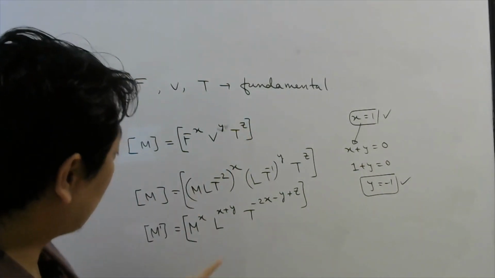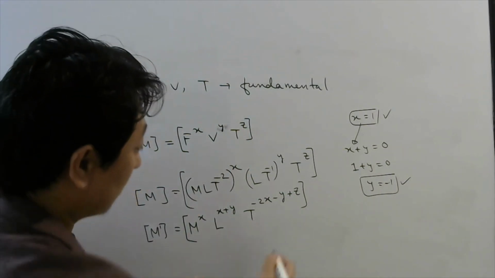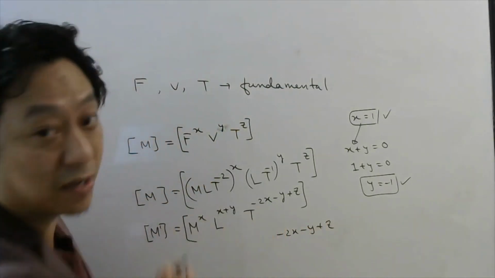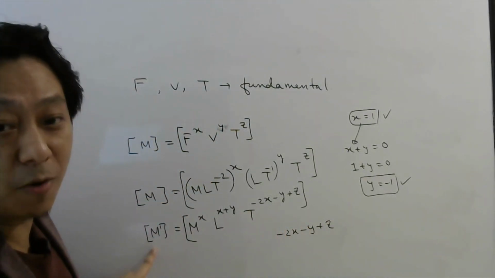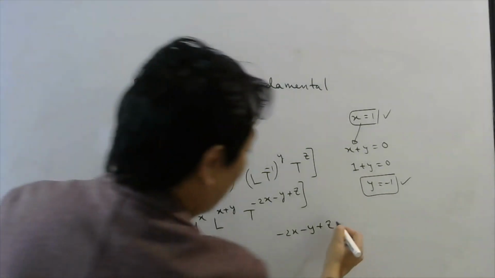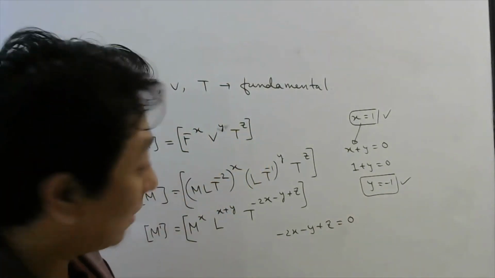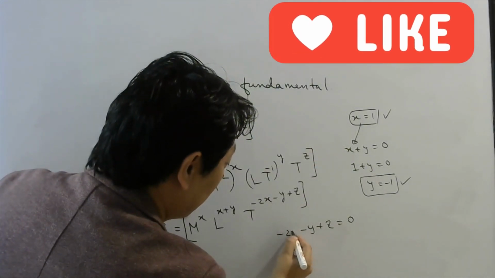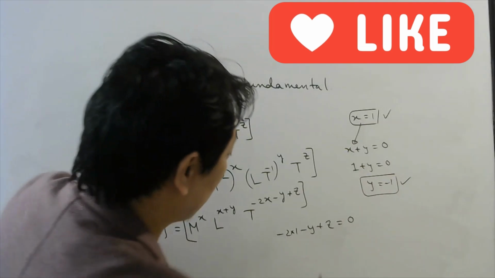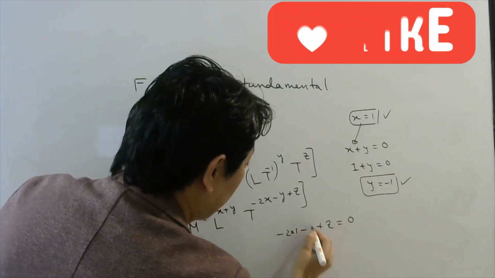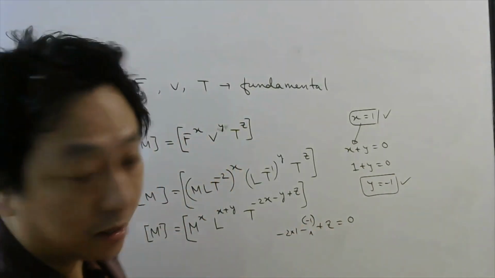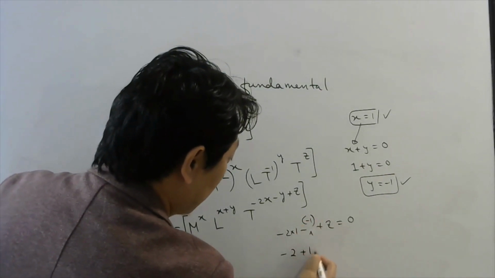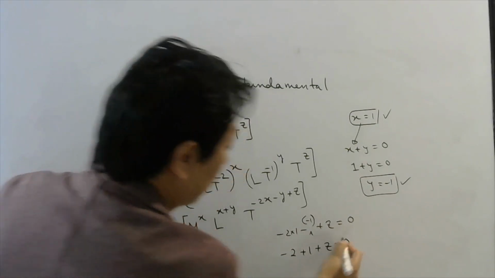Right? So look at the power of t. Power of t is minus 2x minus y plus z on the right hand side. On the left hand side, what is the power of t? There is no t, so the power will be equal to 0. Now x and y we found. X is 1, substitute here 1, into 1. Y is minus 1, substitute here minus 1. Then what will we get? This is minus 2. This minus, plus 1, plus z equal to 0.